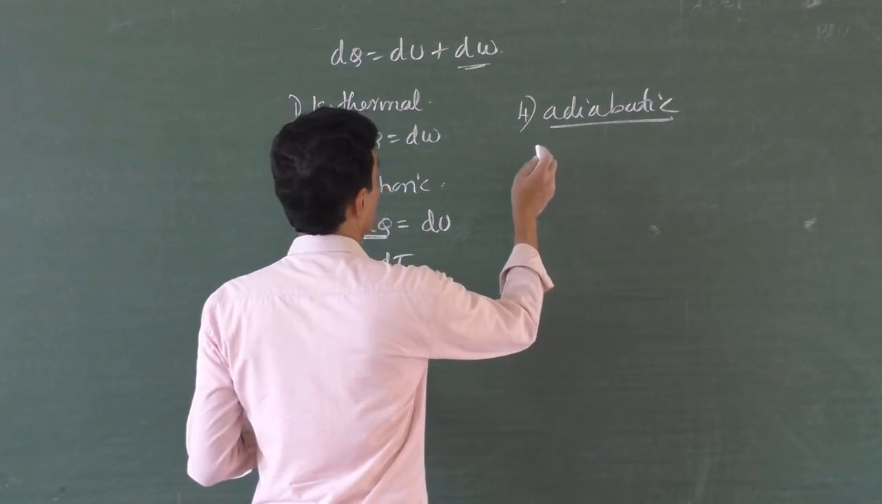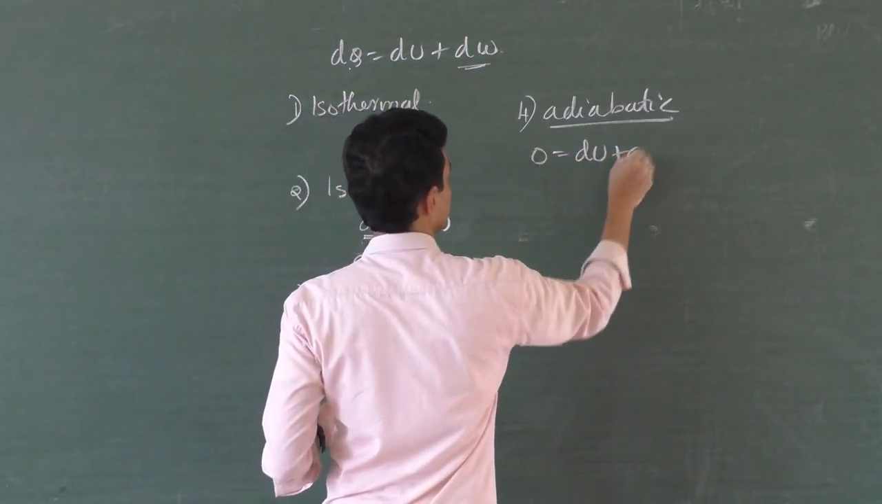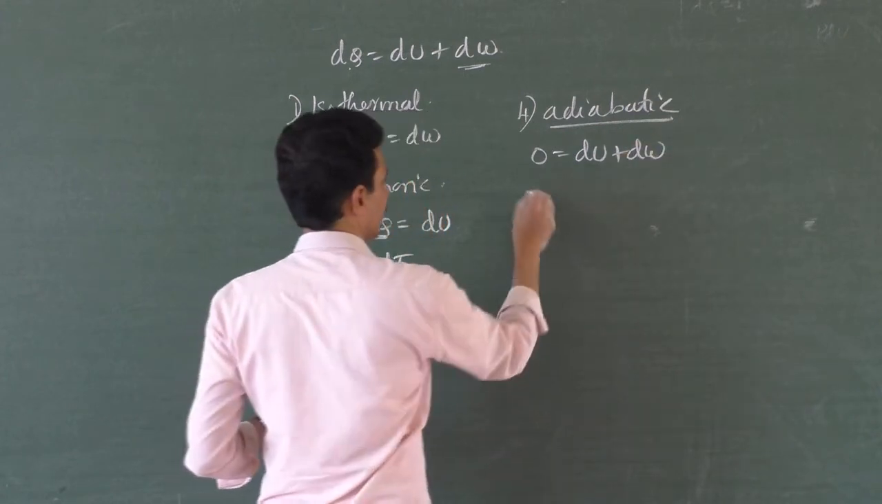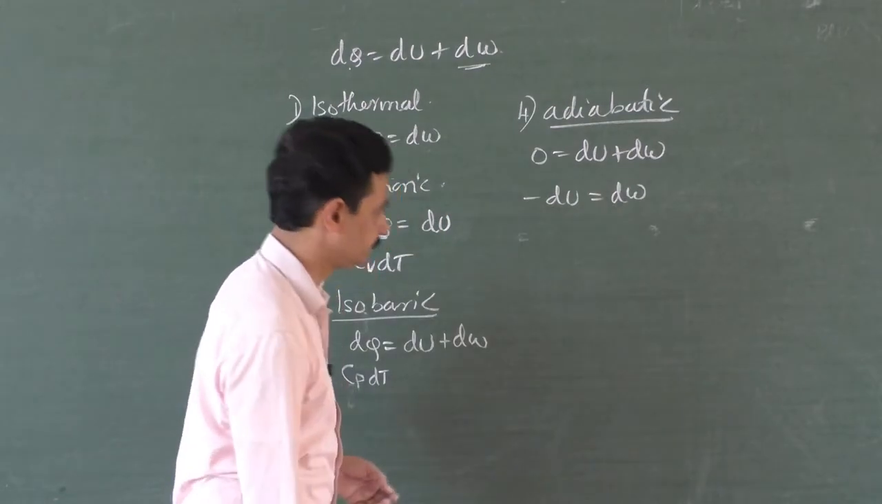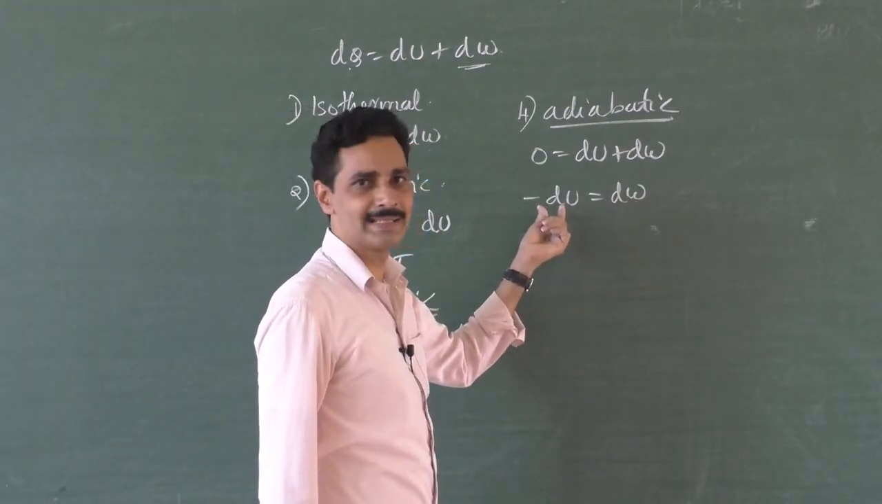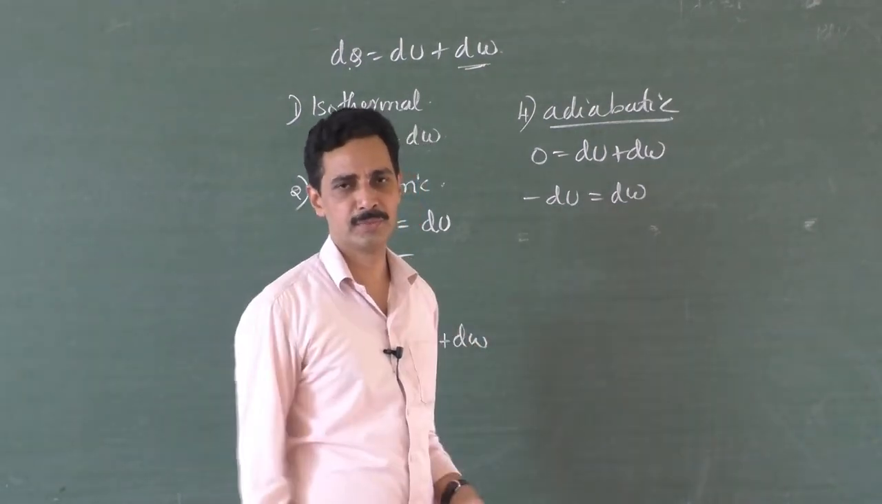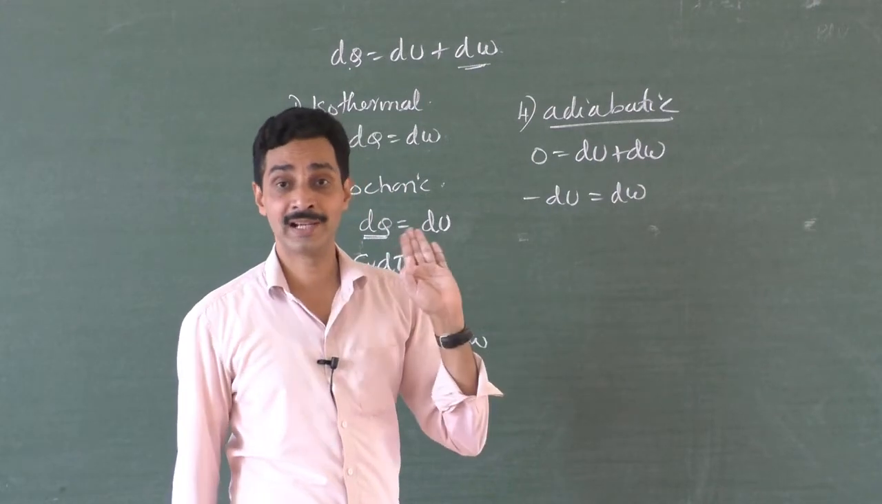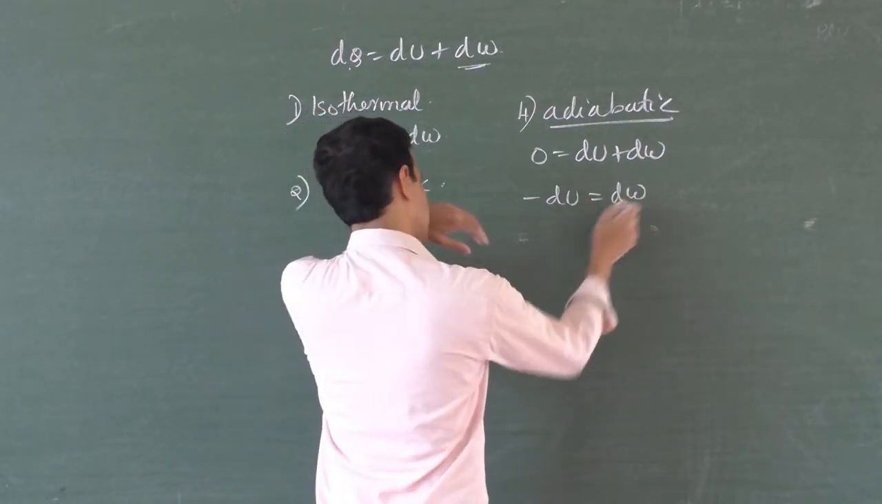So what is adiabatic process? Heat energy is not supplied, so dQ is zero, giving du plus dw equals zero. So how do you realize this? Minus dU is equal to dW. What do you mean by that? Work done by the system is equal to decrease in the internal energy of the system. When the work is done by the system itself, the piston is moved at the cost of its own internal energy, the internal energy will decrease. Or you can put the minus on the other side also.